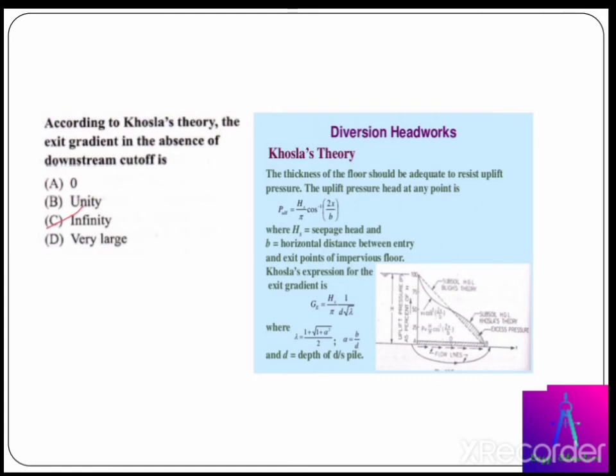In Khosla's theory, the thickness of the floor should be adequate to resist uplift pressure, and this uplift pressure head at any point can be defined from the seepage head with respect to that particular formula.